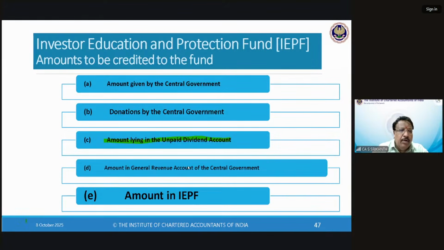The amount lying in the unpaid dividend account, that is why that is a fundamental amount transfer. The rest of it is in the IEPF section. This is in the dividend itself, from where you transfer. The tech support team has already put the link there. Please use it.